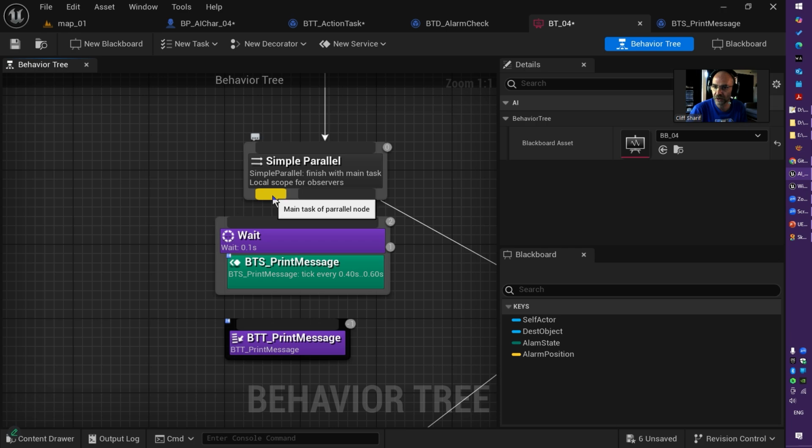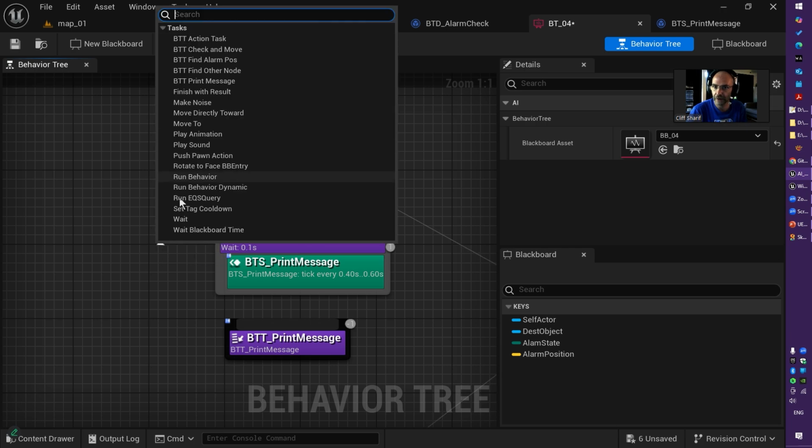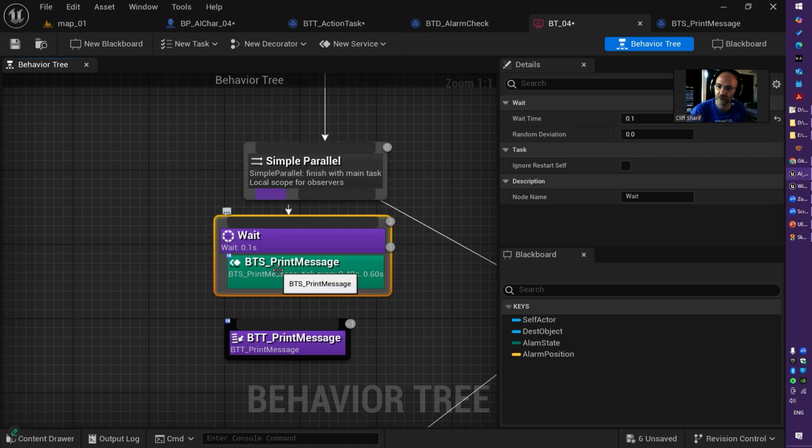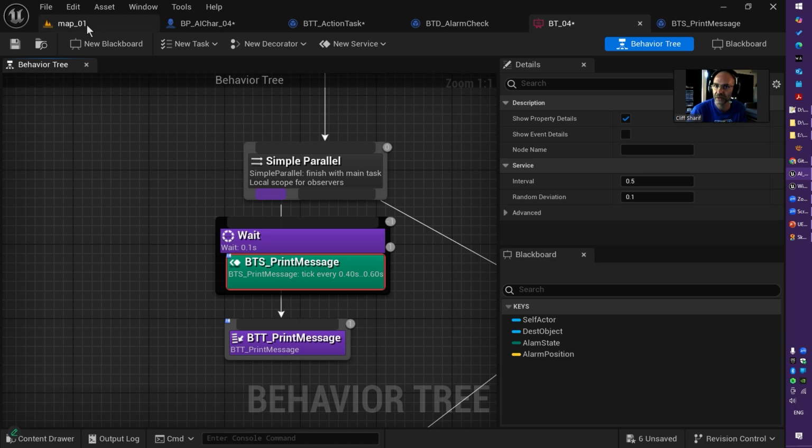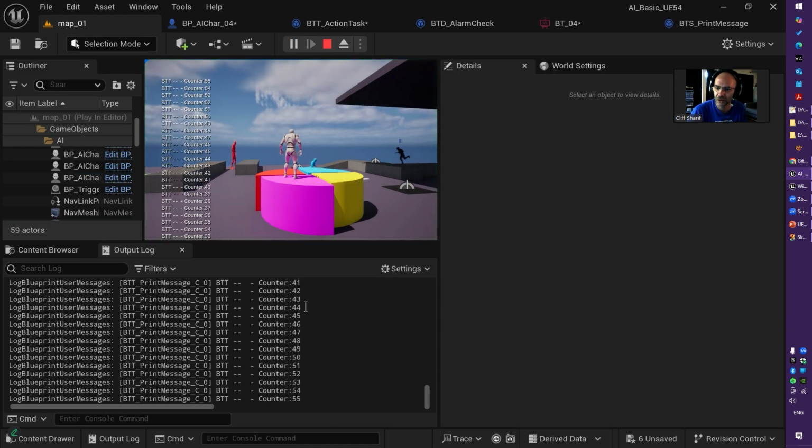Keep in mind you can run only task here. You can't run anything else, even though you can run a service. You need to have a task and then run your service. You can run simple tasks like this, print messages, and if I run it, it just works exactly like receive execution. Every time it gets executed, it runs that task.